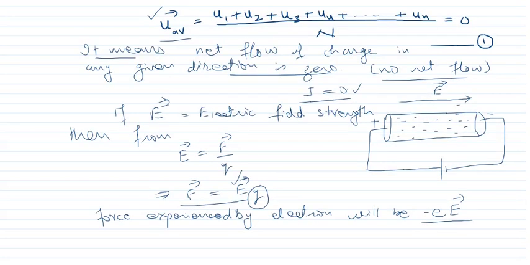So if this is the direction of electric field, then this will be the direction of the force experienced by the electron. Now force is given by this arrow towards my left hand side, and electric field is given by this arrow towards my right hand side. So therefore the force experienced will be in the opposite direction. All the electrons will start experiencing a force opposite to that of the electric field.